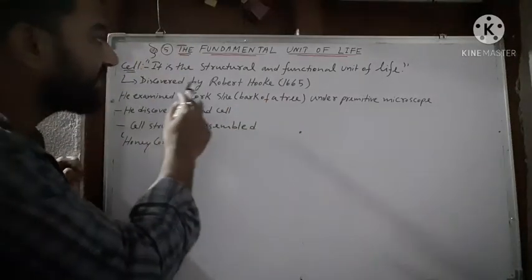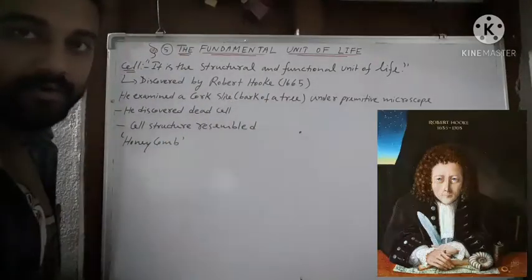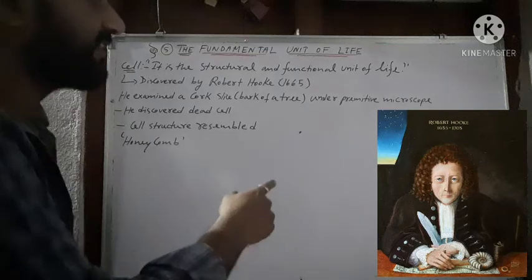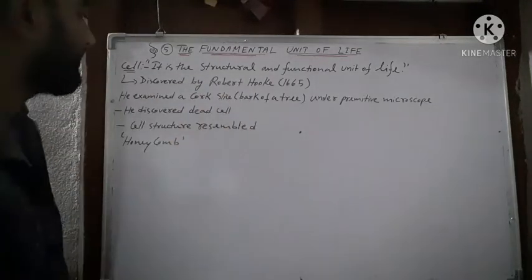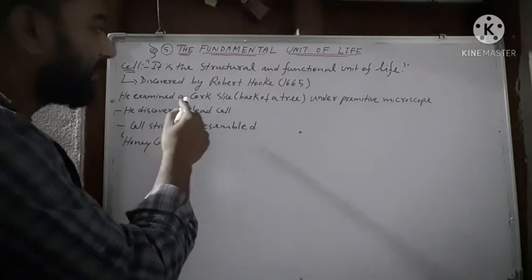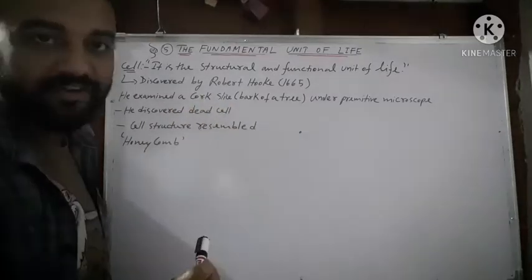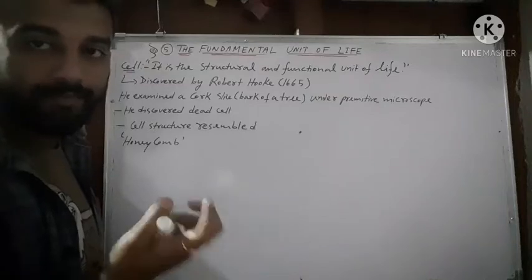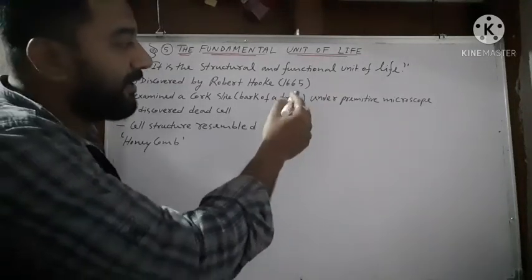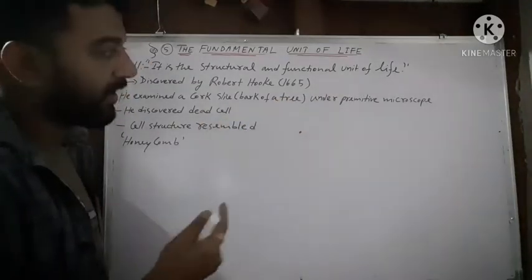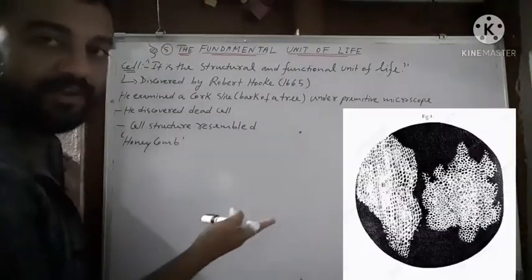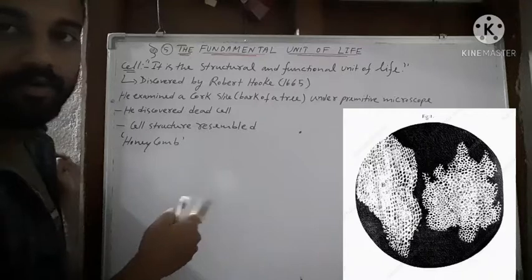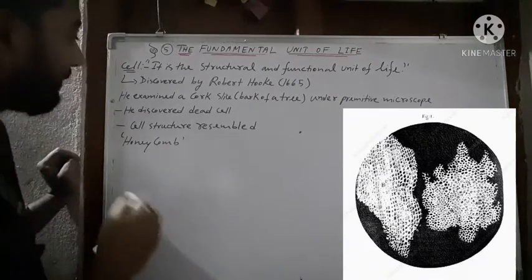The cell was discovered by Robert Hooke in 1665. He examined a cork slice. So what is cork? It is the bark of a tree, and he examined that cork under a primitive microscope. So this is what he saw when he examined the cork under a primitive microscope.